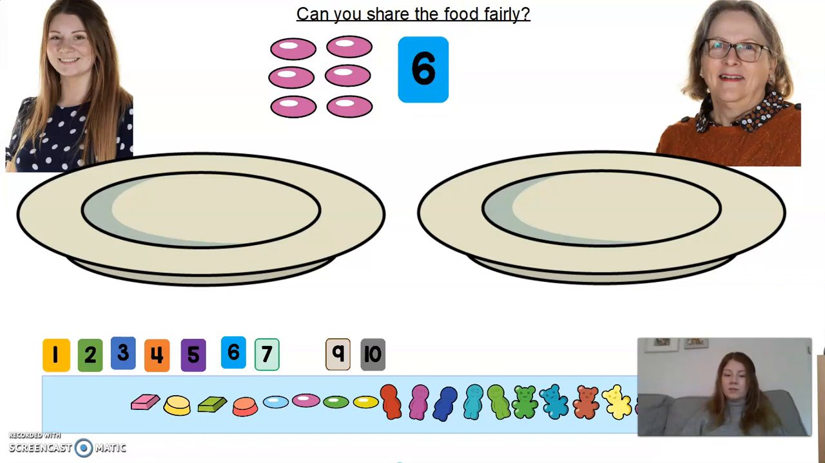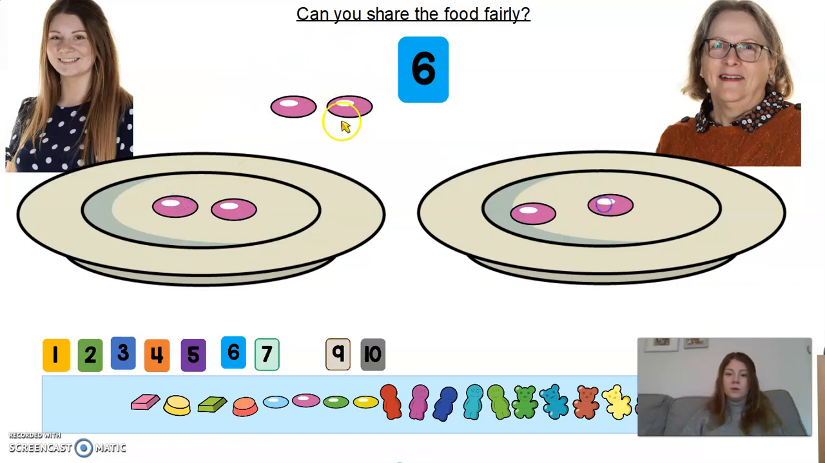Can you remember what we did last time? 1 for me, 1 for you. Okay, ready? 1 for me, 1 for you. 1 for me, 1 for you. 1 for me, and 1 for me. Right, let's see how many we've got each. Let's see if we've done it fairly. 1, 2, 3, 4. 4 for me.